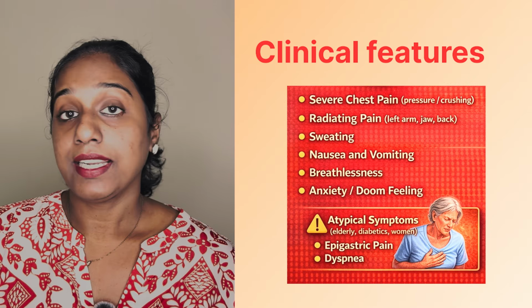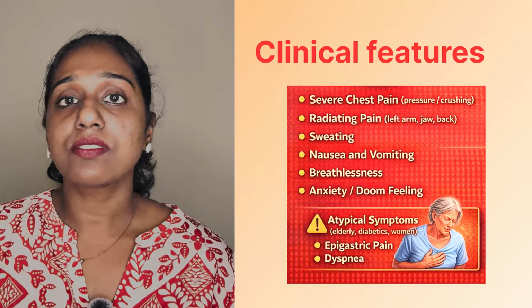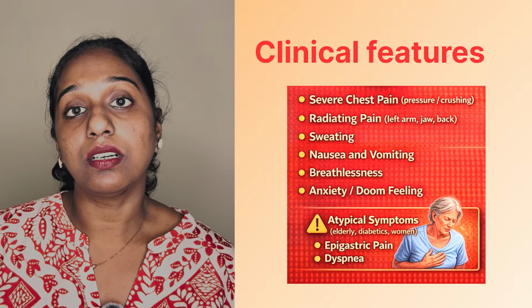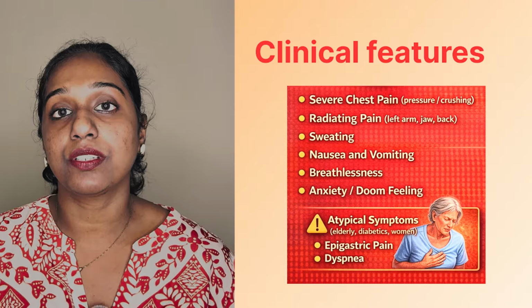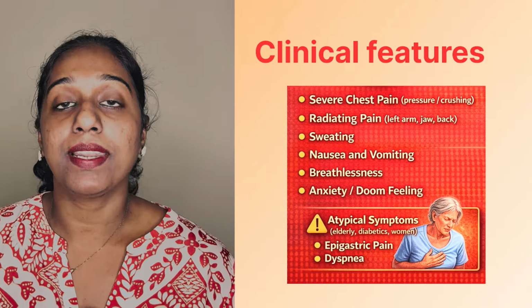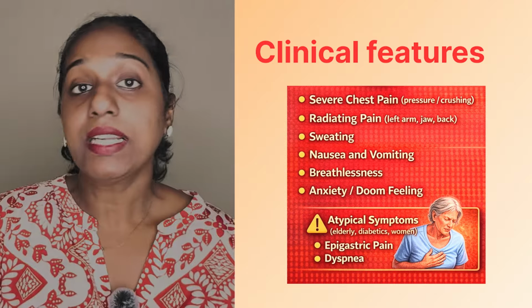It is accompanied by sweating, nausea, vomiting, palpitation, etc. The important thing is that atypical or silent MI can be seen in diabetes, elderly patients, women, etc. That's all about the clinical features of myocardial infarction.